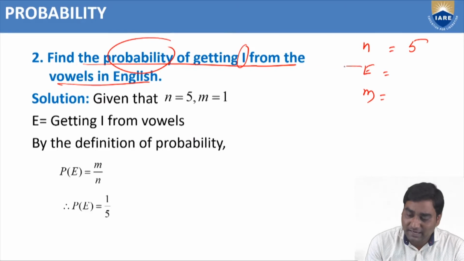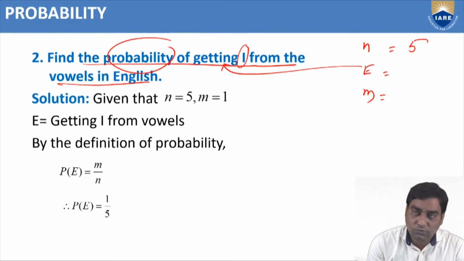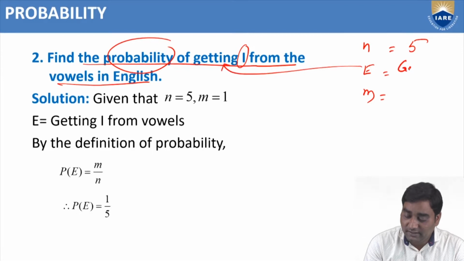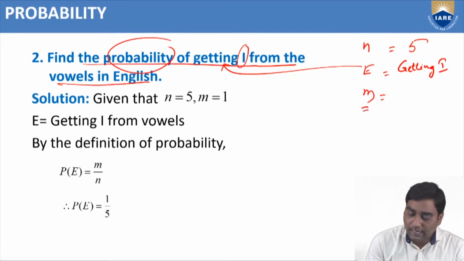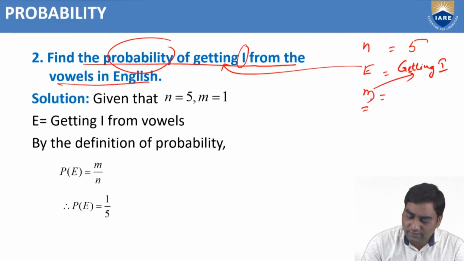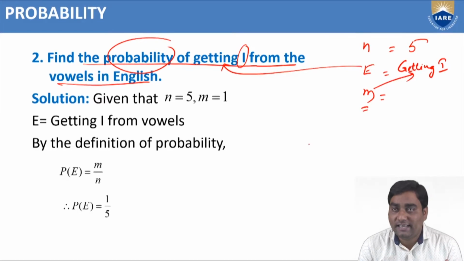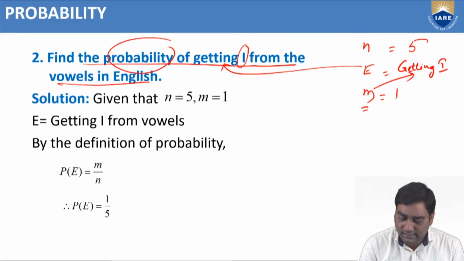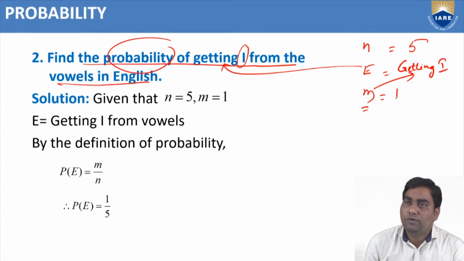And E means the particular event, nothing but the question. What is the question? Probability of getting I. So, getting I is the event. Now, M is the number of favorable events to getting I. How many I's are there in the vowels in English? Only one I is there, right? That's why M equal to 1.